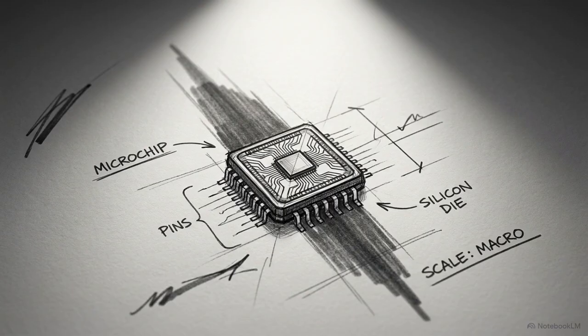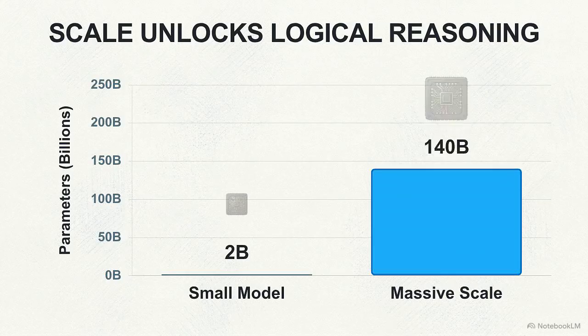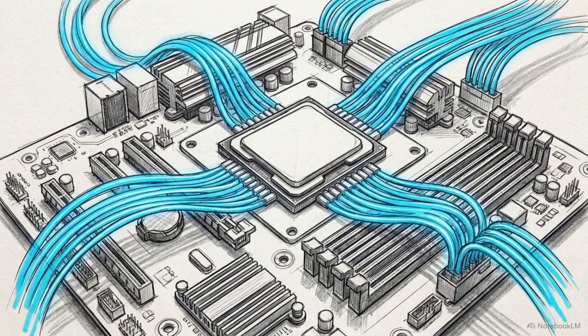But there is a strict constraint on this technique. Chain of thought is not a universal prompt engineering trick for any system. It requires a massive parameter count to function. Generating the sequence bypasses the input-output bottleneck by reallocating how the model spends its compute during inference.